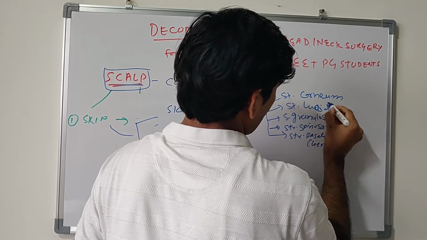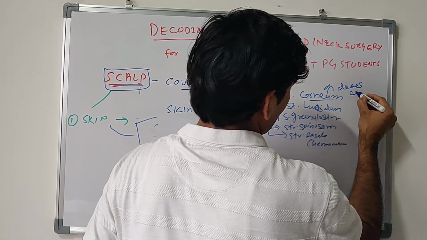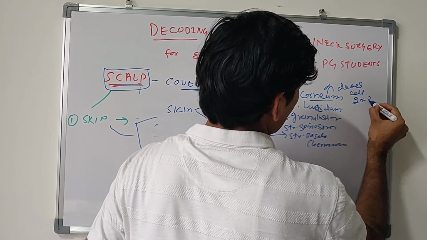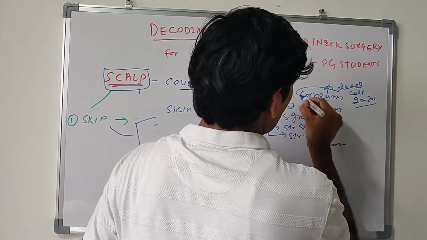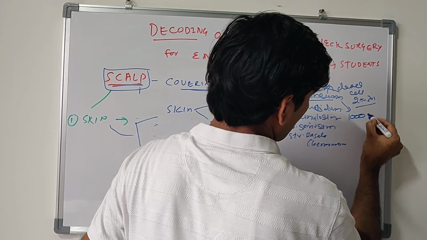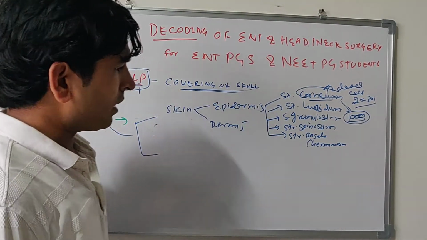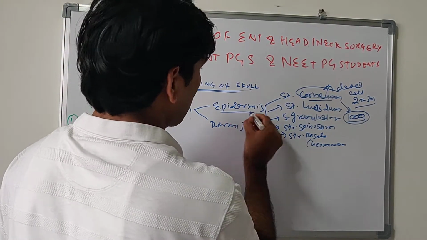The most superficial layer is stratum corneum, which has dead cells, about 25 to 30 cell layers. This corneum also has commensal bacteria, about 1000 species. These are the 5 layers of epidermis.